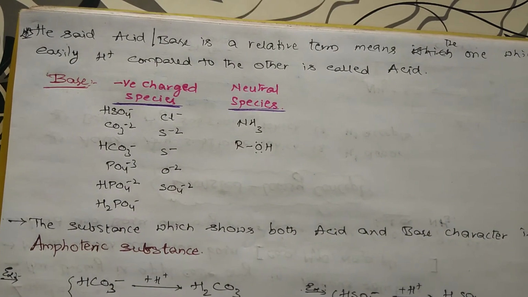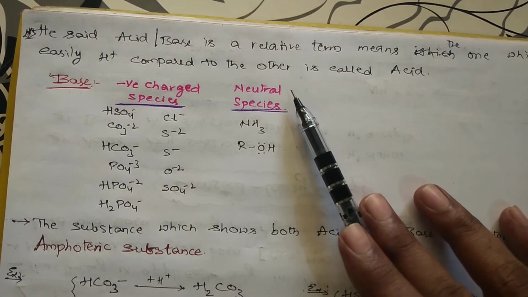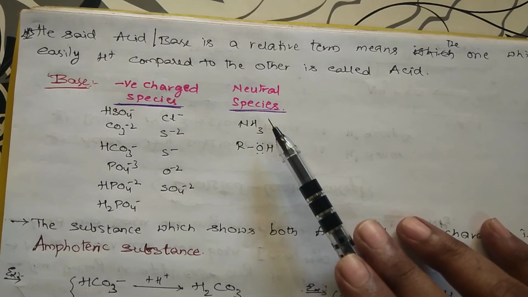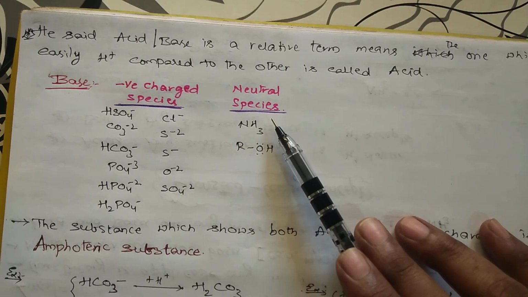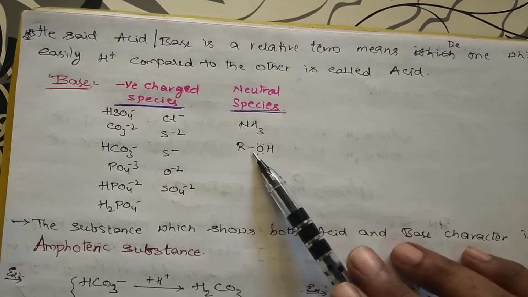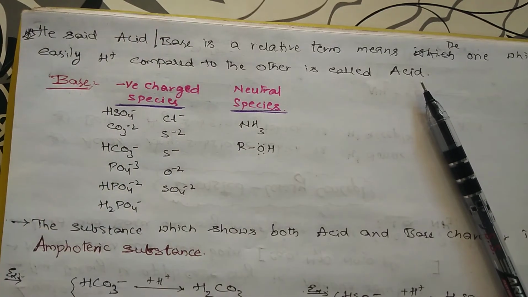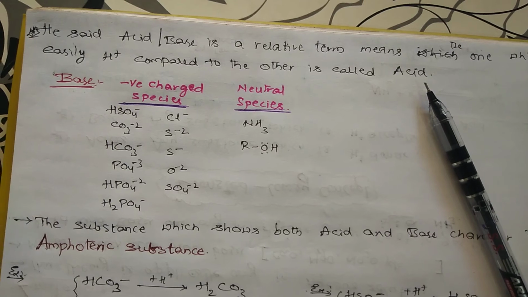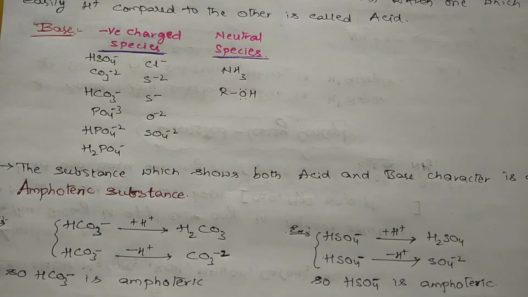See, negatively charged species behave as Bronsted-Lowry bases, and there are some neutral species also. This doesn't have any charge, plus or minus, and this is also acting as a Bronsted-Lowry base. In the same way, ROH, alcohol. This one also will accept H plus. This one also will accept H plus. This accepts H plus and becomes NH4 plus, and in the bottom one the H plus will be on the oxygen. So we can say there are substances which show both acidic and basic character.